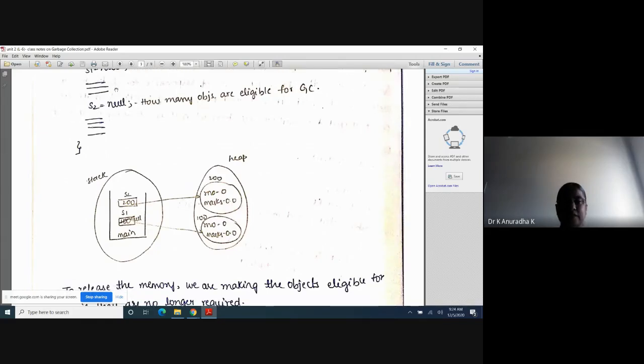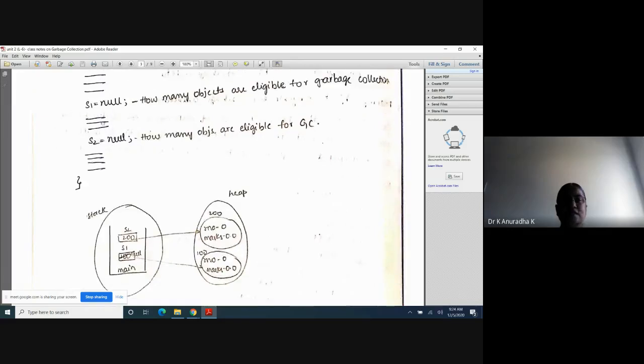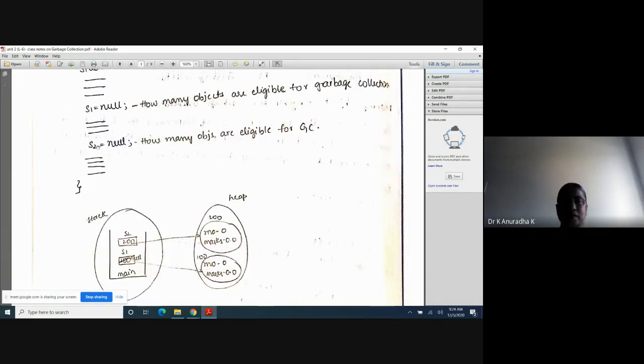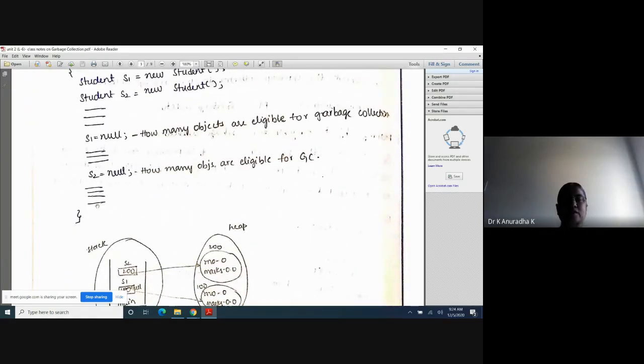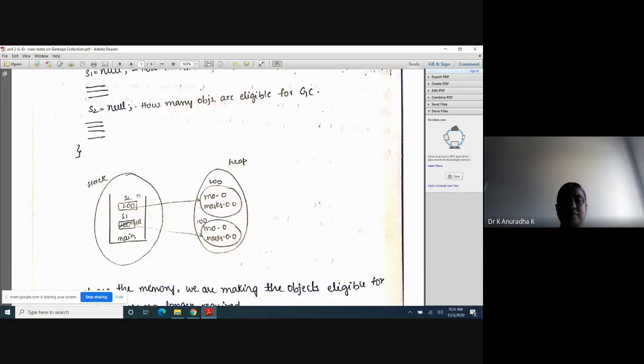Next, after some point of time, I don't want to use the second object also. I have used it, and in the rest of the program I don't want to use the second object. Then I will assign null to S2. Then this 200 is replaced with null, meaning this link is removed.